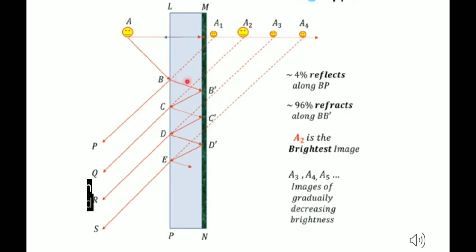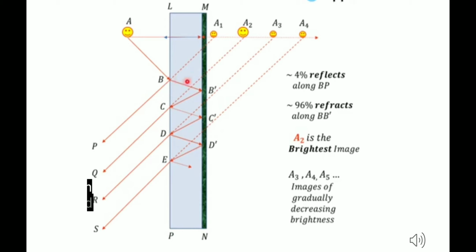Now, from P, Q, R and S, we are viewing the object. From P, if the rays are traced back, from B, you see the first image, A1, which is the 4% reflected part, and therefore we get the image A1.